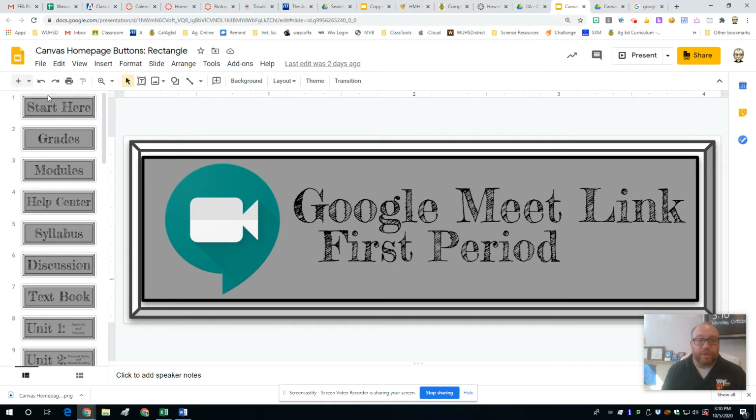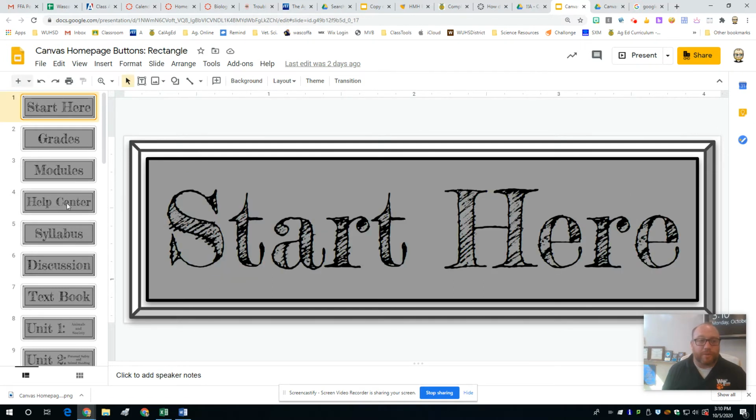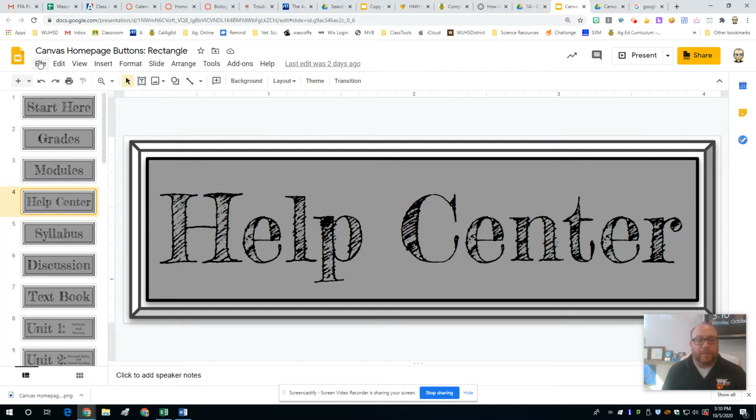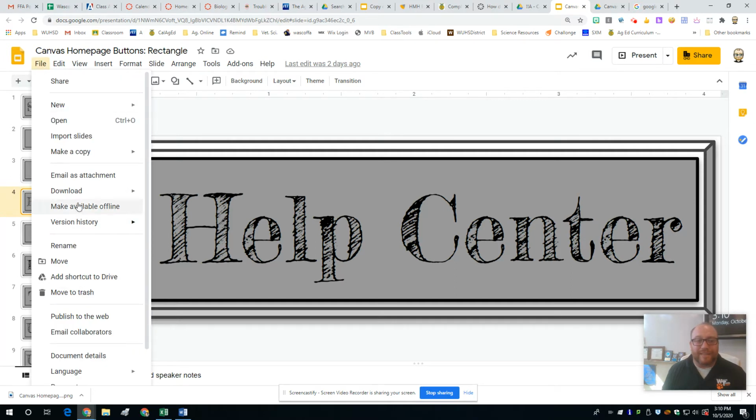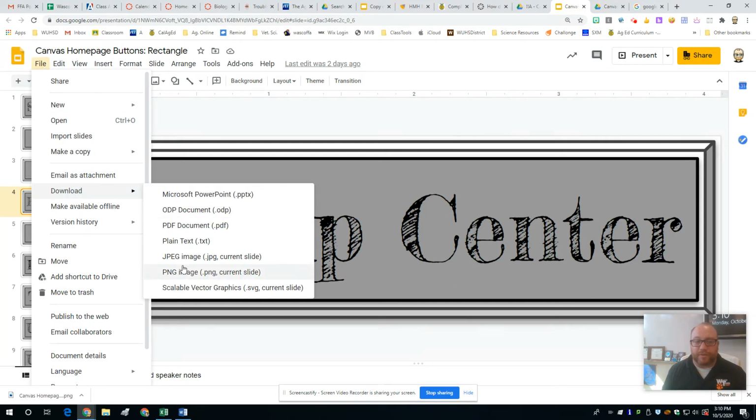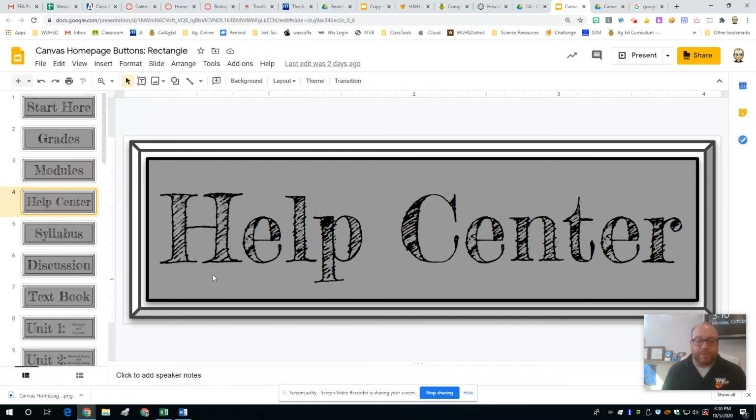In Google Slides, you can create buttons that are really nice, very pretty buttons. And let's say I wanted to do a Start Here button, a Grades button, or a Help Center. I'm going to go to File, and I'm going to download these buttons as a PNG. So I'm going to download as PNG, so it's high quality, but it's also very manipulable, and it's not going to get grainy on Canvas. So I'm going to download the PNG right here.